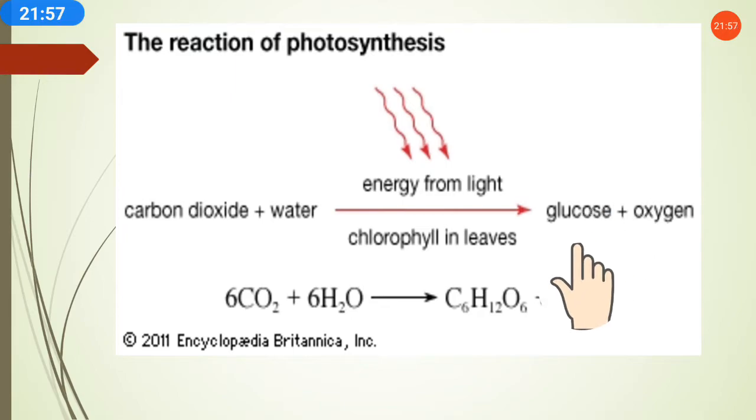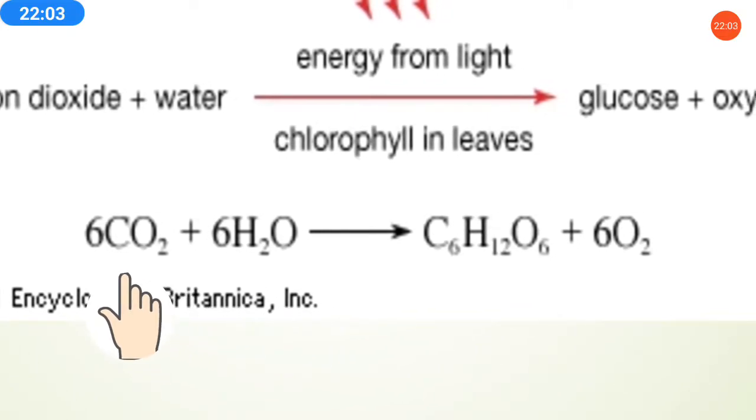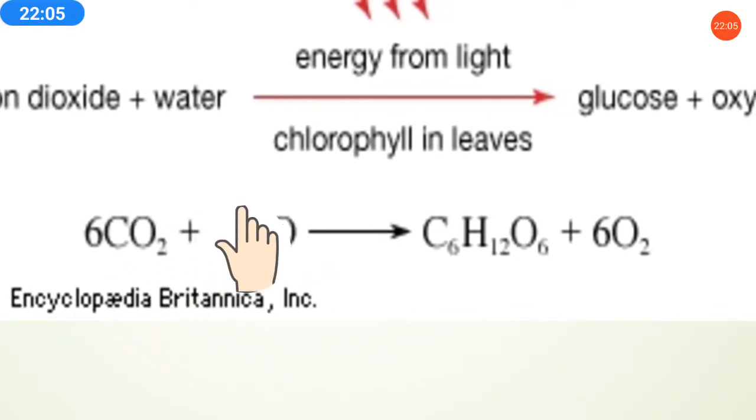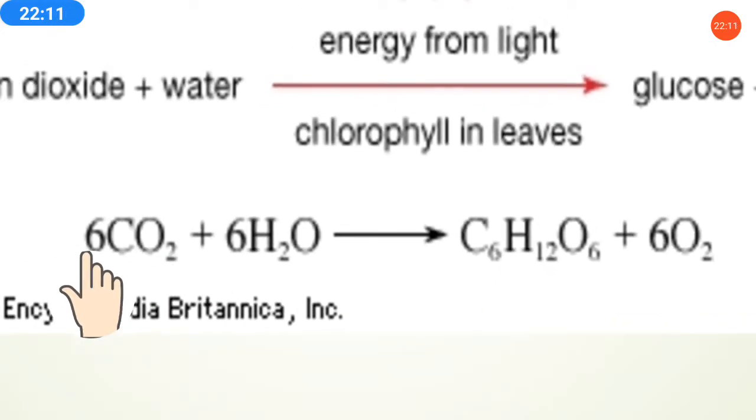So it gives glucose and oxygen. I am explaining with the number of molecules so that it will be easy for you to understand how C6H12O6 comes. Please focus here.